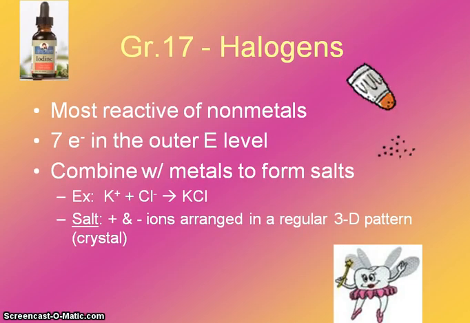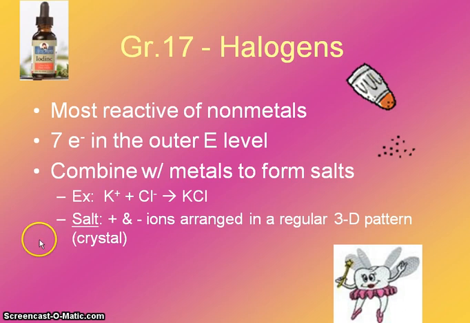The halogens are an important family. In Greek, they literally mean salt former. They're the most reactive of the nonmetals. They have 7 valence electrons in their outer energy level, so they only need to gain 1 more, which is what makes them so reactive. A lot of times they will combine with metals to form salts. So anytime you have a metal and a nonmetal that are combining, that is called a salt. So it's not just NaCl, it's any metal with a nonmetal.